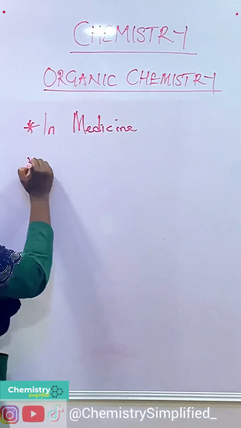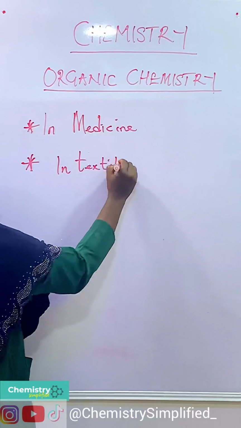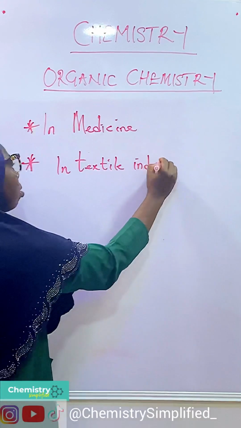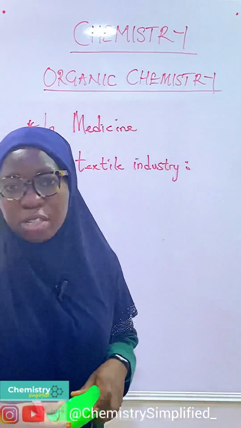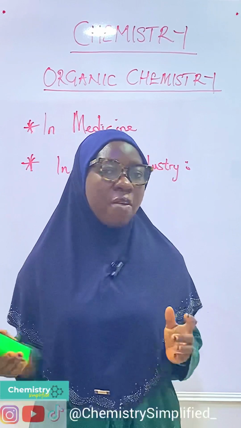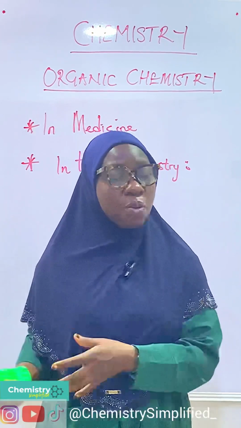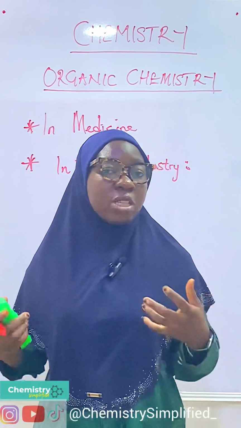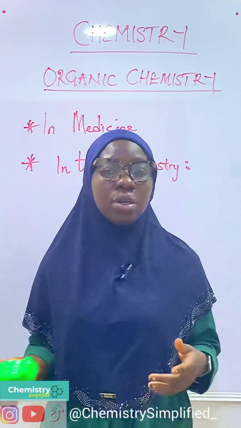Then we also have the textile industry. Organic compounds are also used in making so many artificial clothes, for instance polyester, which is part of some of the clothes that we wear nowadays. It helps in the production of that and also some other artificial clothing.